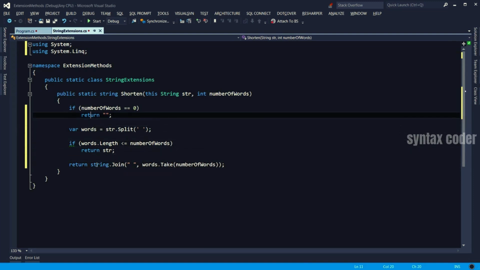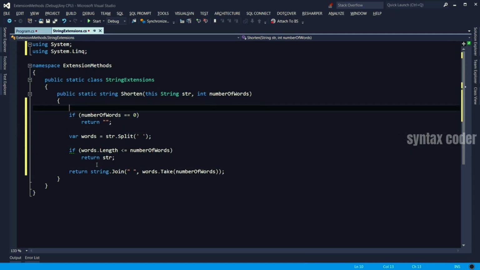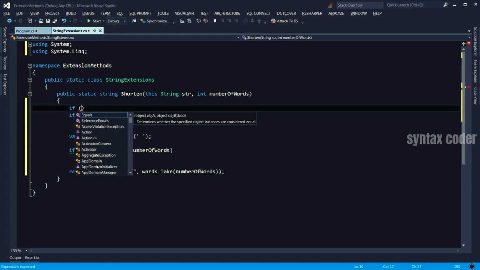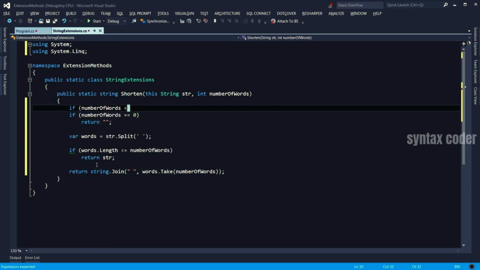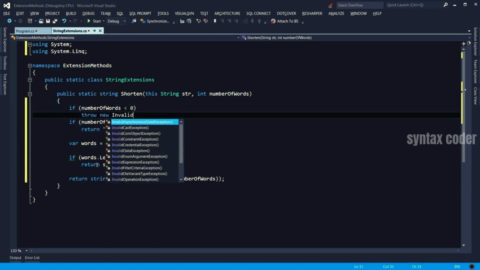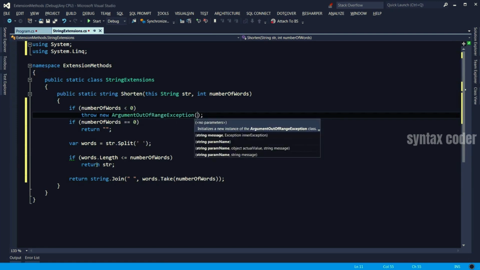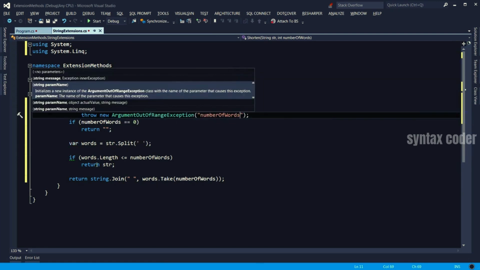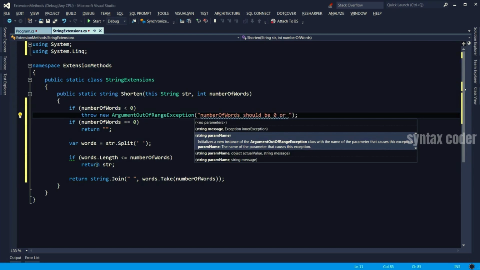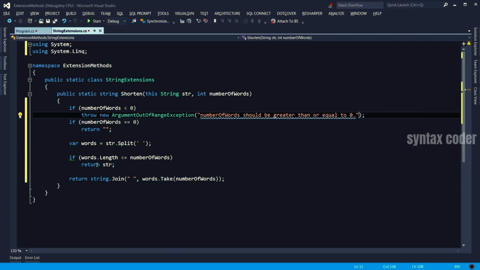Now, to make my code a little bit more robust, if the consumer of this method sends a negative value as the number of words, that doesn't make sense. So I'm going to do some defensive programming. Say if numberOfWords is less than 0, throw new ArgumentOutOfRangeException. There you go. And we give it a message: number of words should be greater than or equal to 0. Maybe even 0 shouldn't be a valid choice.